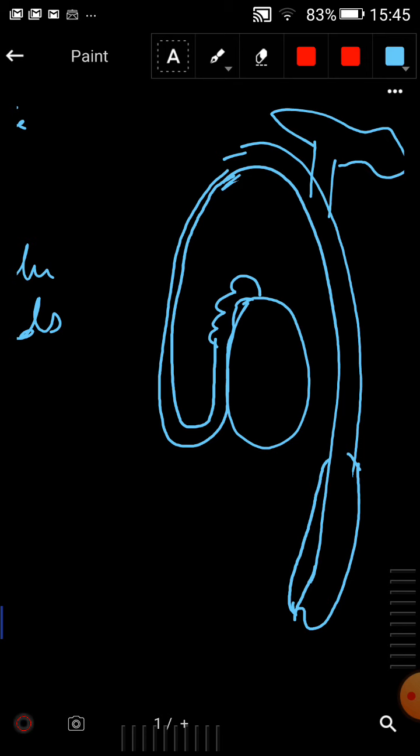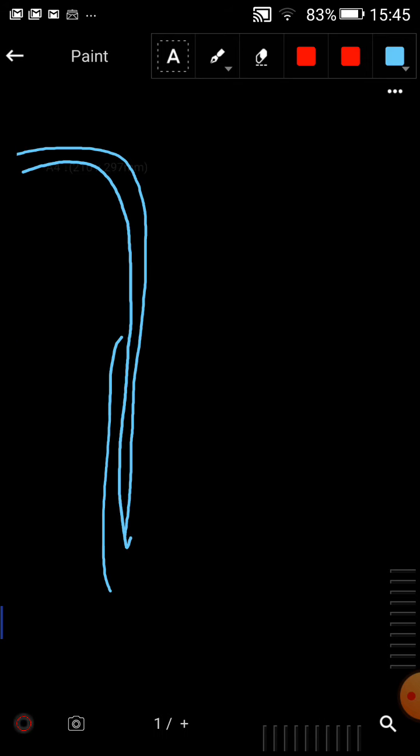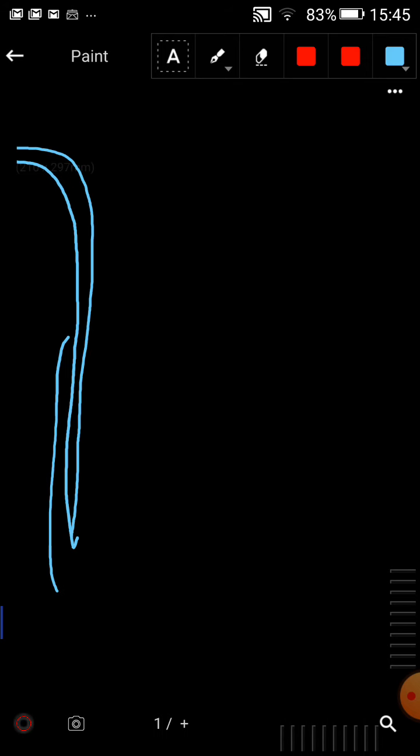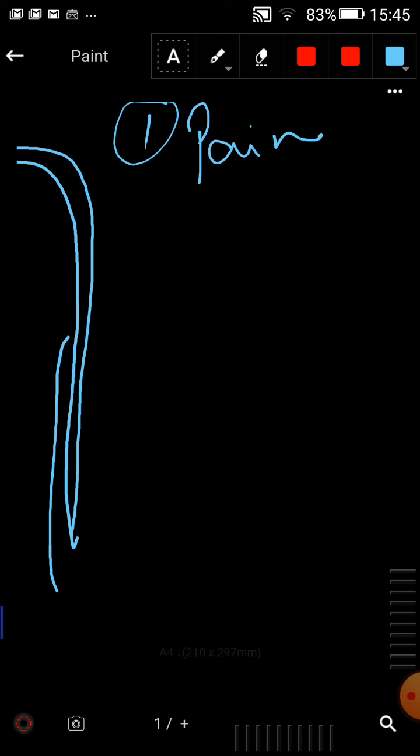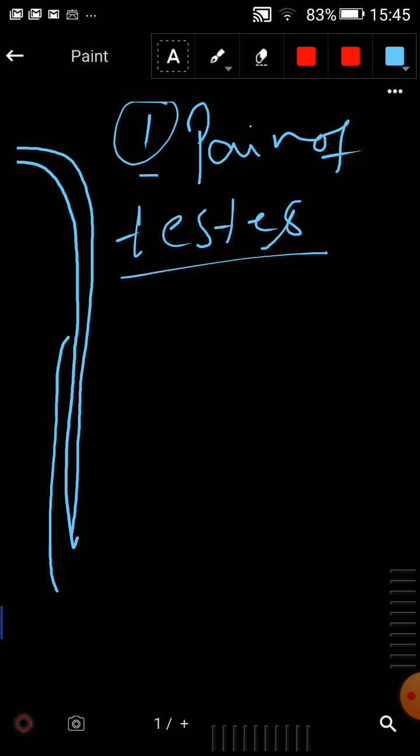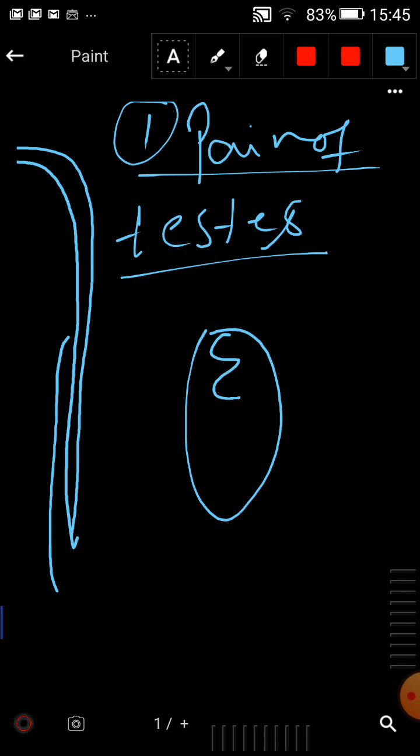In this, I told you, there is a pair of testes. The testis is oval in shape and filled with tissue, inside which are many cells responsible for production of the male gamete, that is sperm.